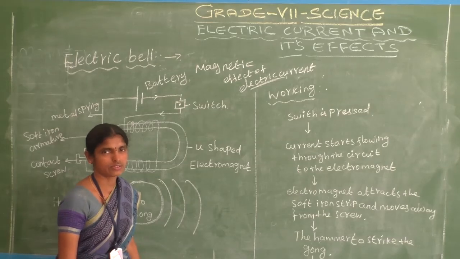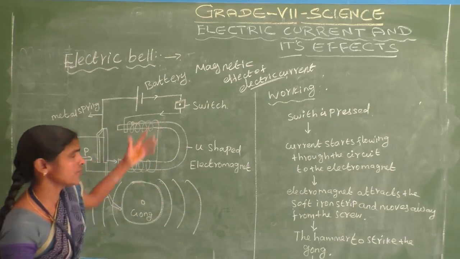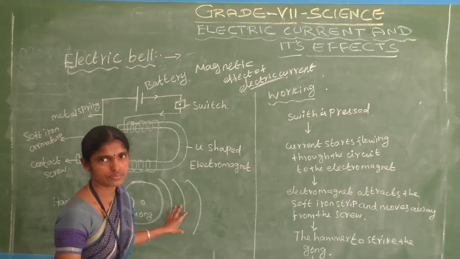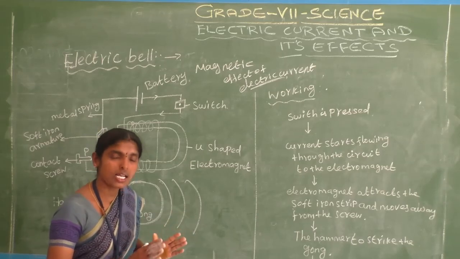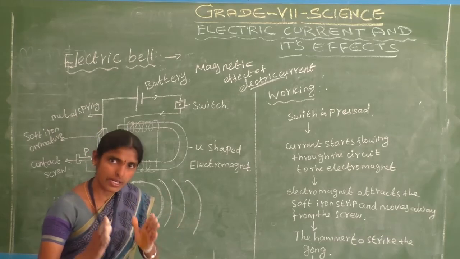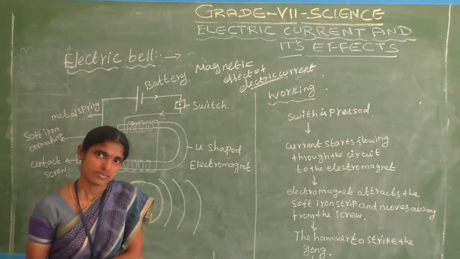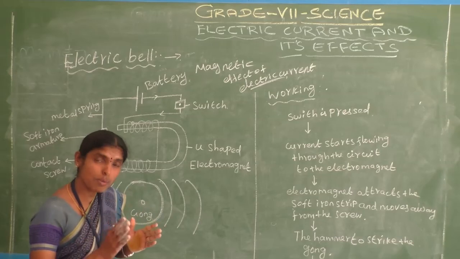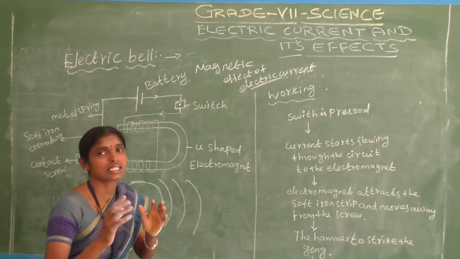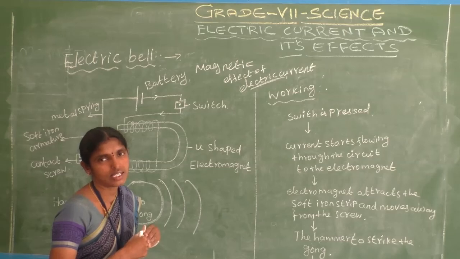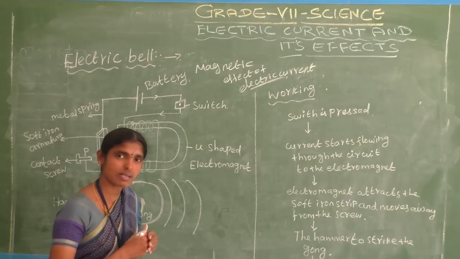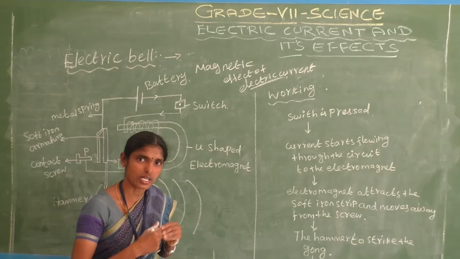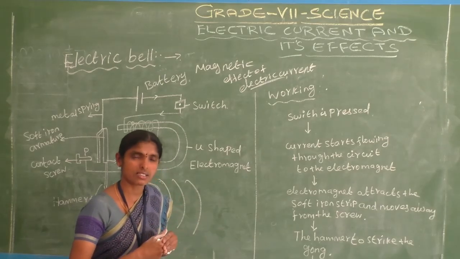That is enough. Do you understand? This is the working of the electric bell. This is a very important 5-mark question, and a very easy question also. The electric bell works on the magnetic effect of electric current. That is a very important point. An electromagnet is present inside the electric bell, and it works on the magnetic effect of electric current.